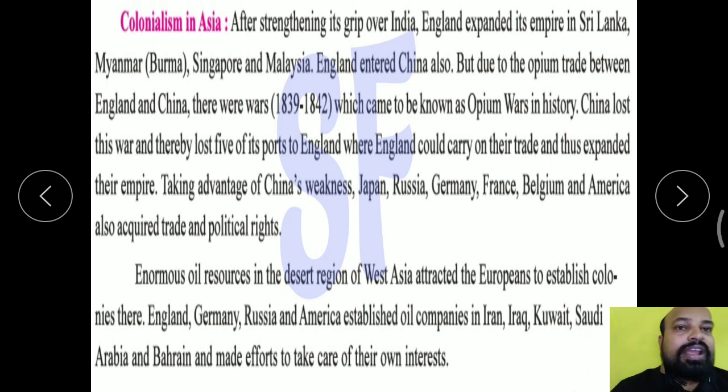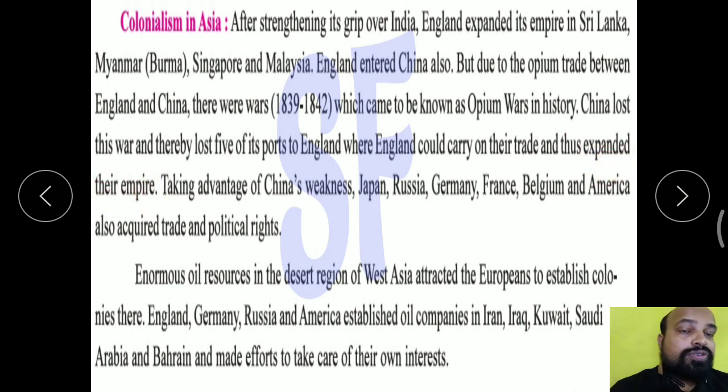That is why there was a war between England and China from 1839 to 1842, which came to be known as the Opium Wars in history. China lost this war. China was defeated by England, and thereby lost five of its ports, where England could carry on their trade and thus expand their empire.